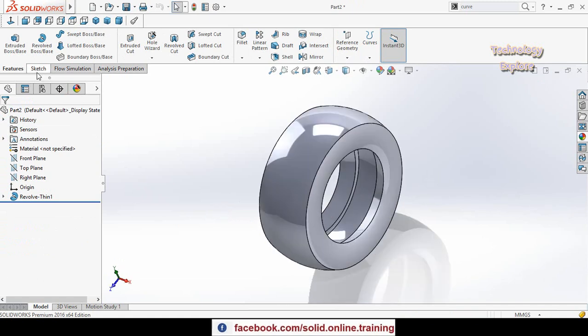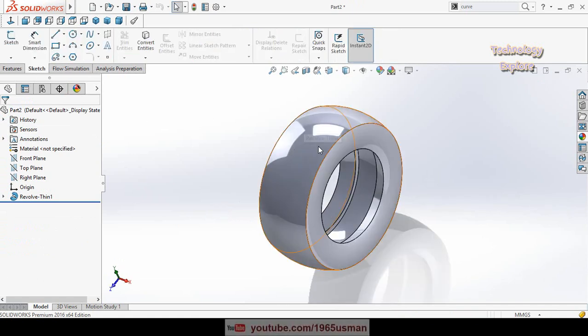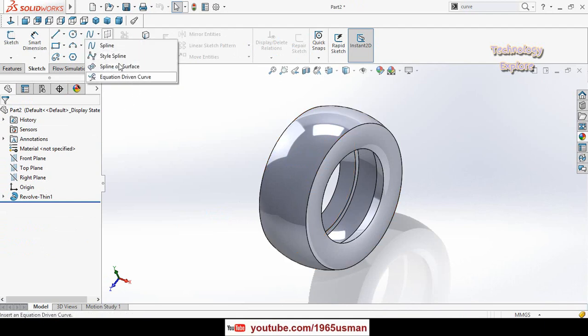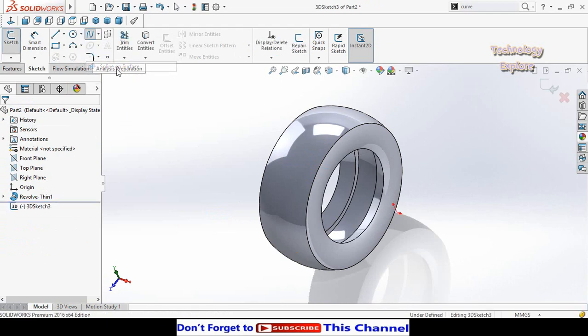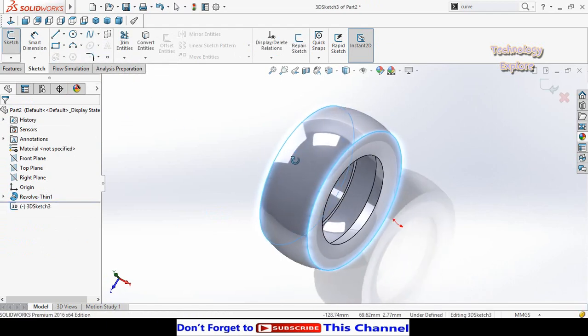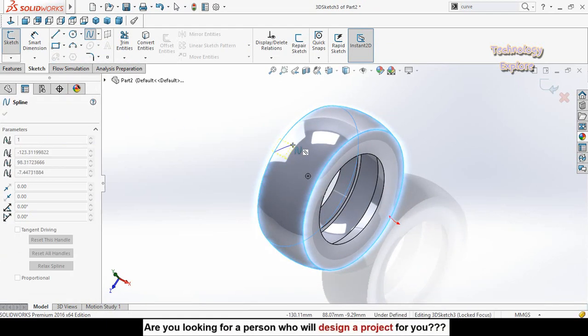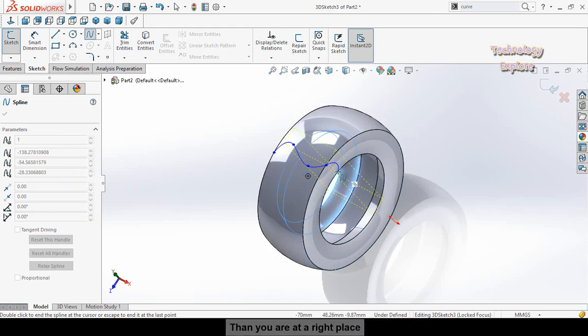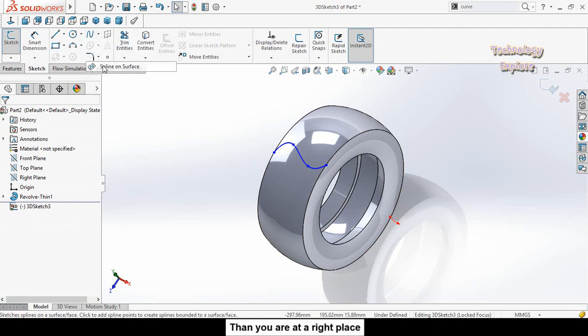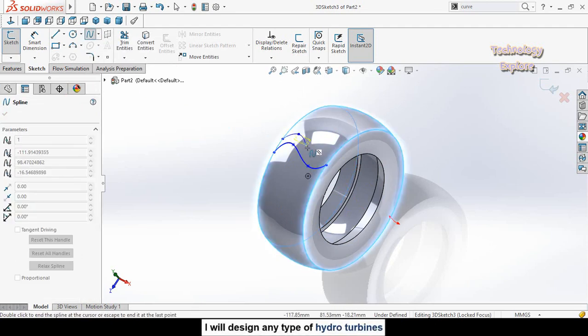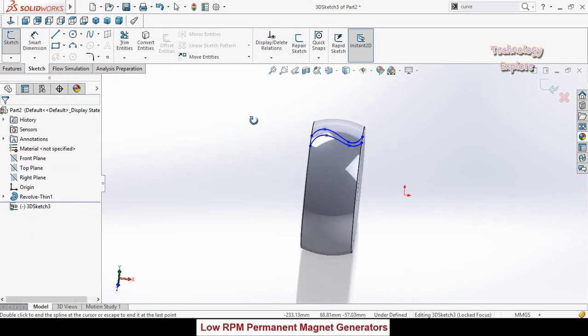Now next step is that we have to draw subline on this surface. So for that, click on this arrow in front of subline command and from here select subline on surface. Then draw 2 sublines like this and press escape button. Again draw a subline like this.